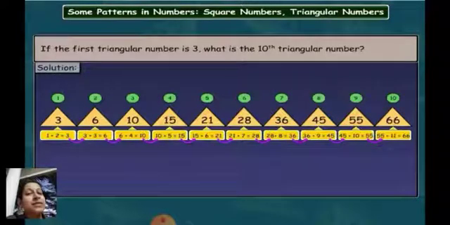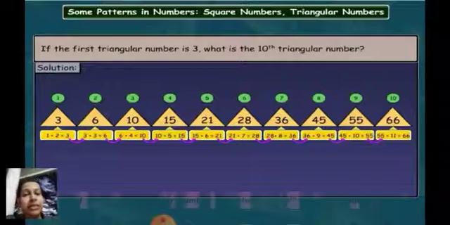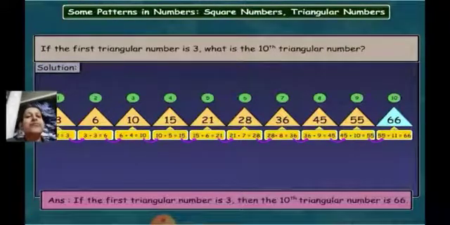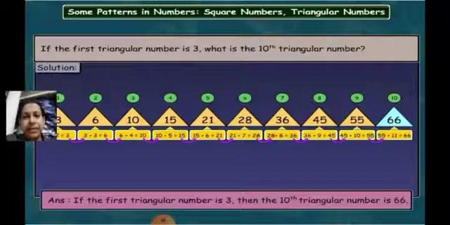Whereas what is the 10th square number? Remember students? Yes, it is 121. So 121 is the 10th square number. Okay, and the 10th triangular number is 66. So if the first triangular number is 3, then the 10th triangular number will be 66.